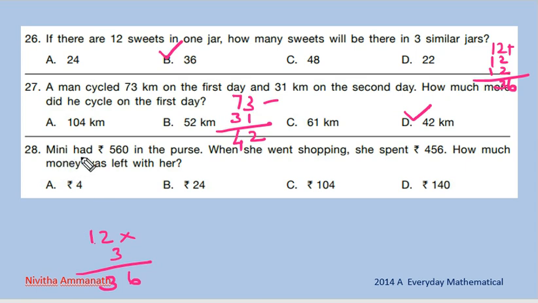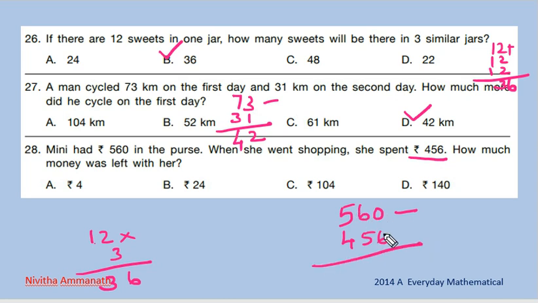Next one. Minnie had rupees 560 in her purse. When she went shopping, she spent rupees 456. How much money was left with her? Total how much is in her purse? 560. Then she spent 456.